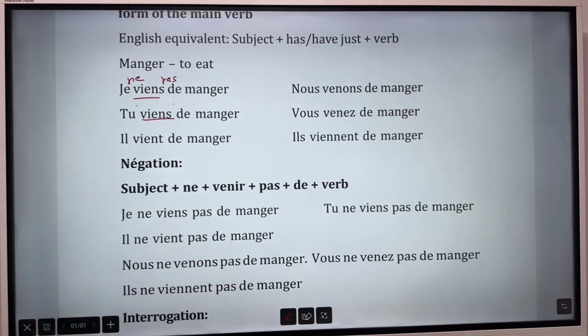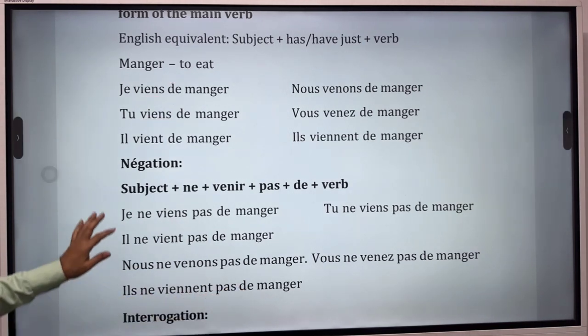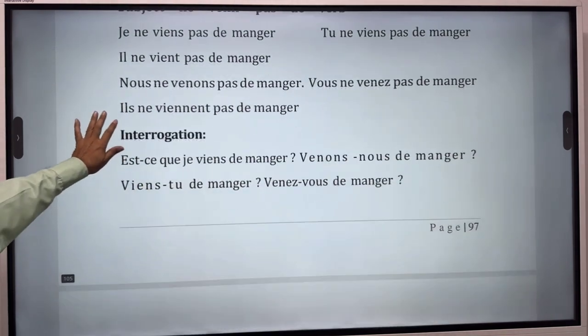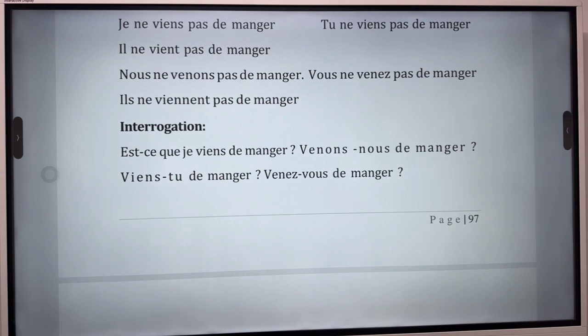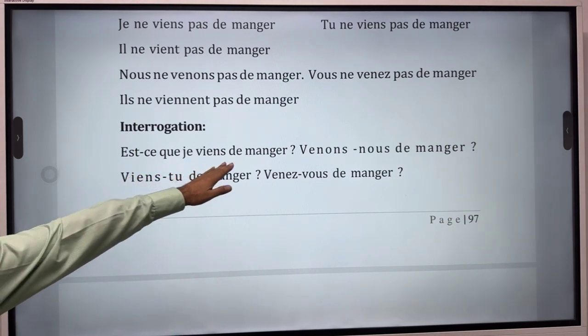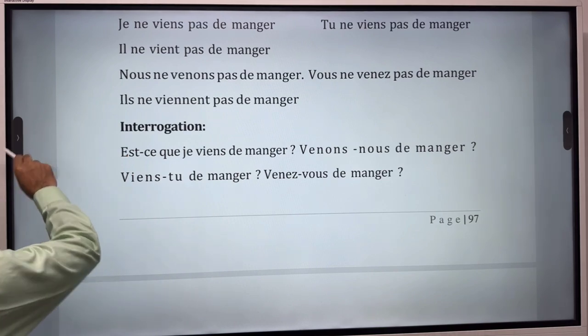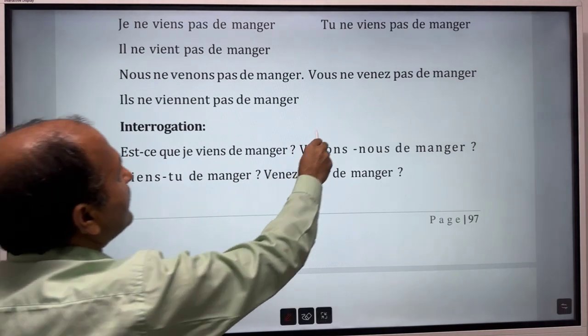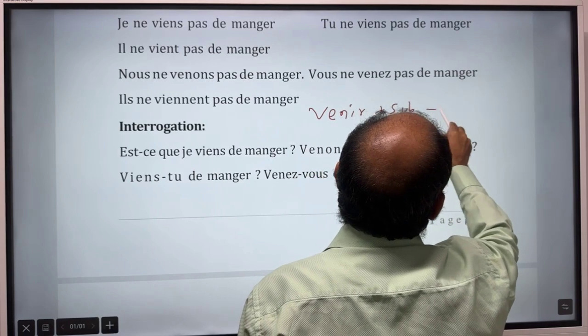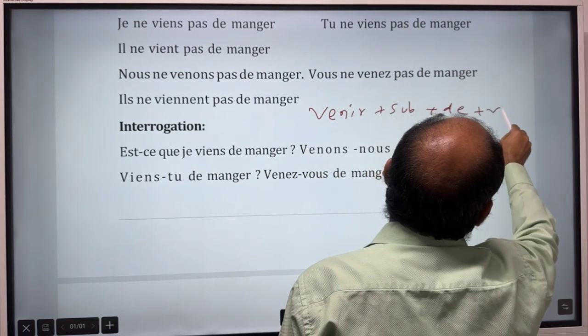In case of interrogation, with je, we will write est-ce que, and with others, we will change the venir, we will put venir before subject and then de plus manger. Like est-ce que je viens de manger? Here there is no problem. So in other cases, we will write venir first and then subject and then de and then verb.